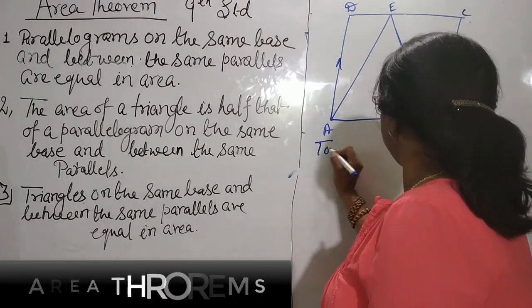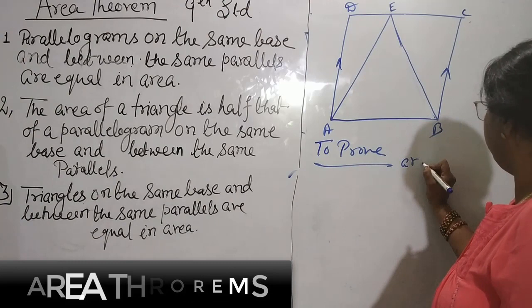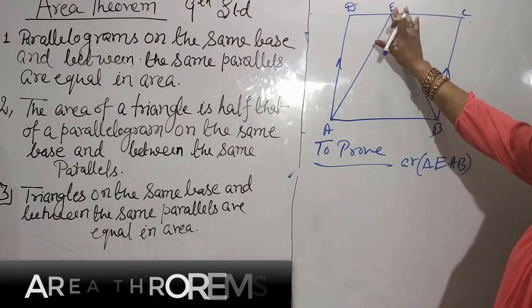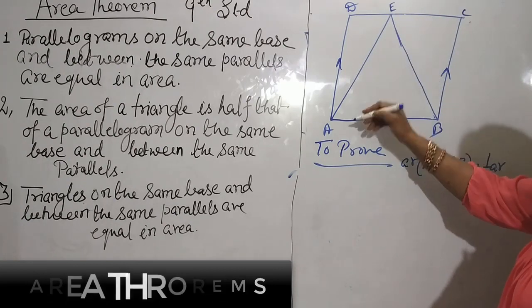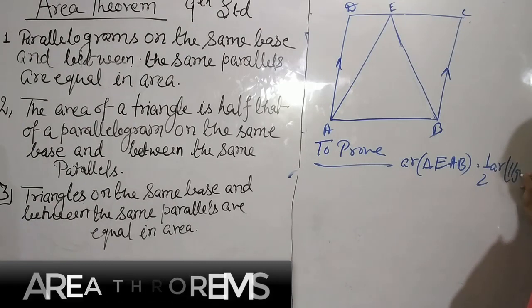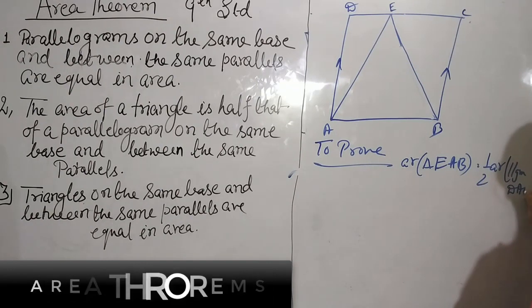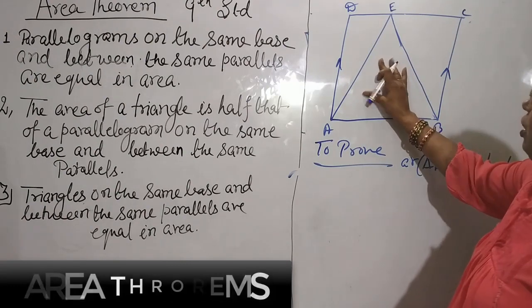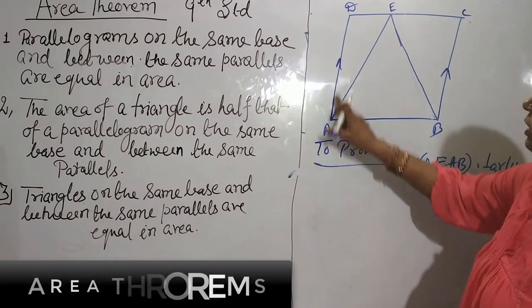What to prove? To prove: area of triangle EAB is equal to half of the area of the quadrilateral or parallelogram DABC. We have to prove that the area of this triangle is equal to half of the area of the parallelogram.